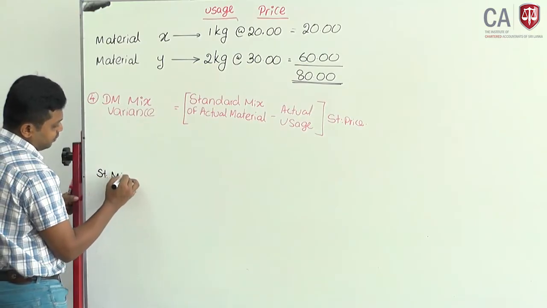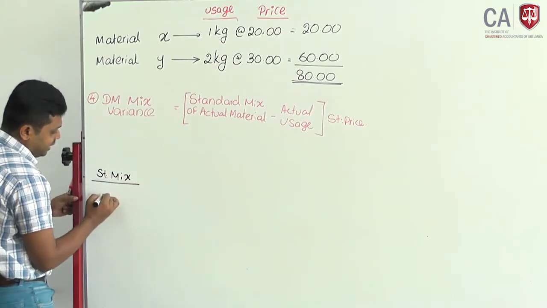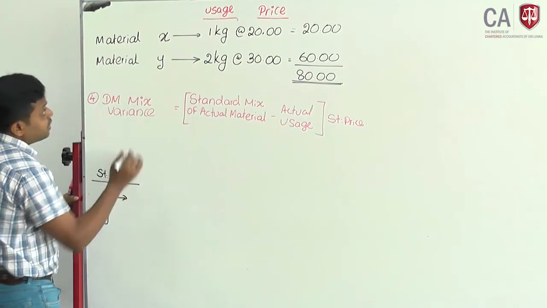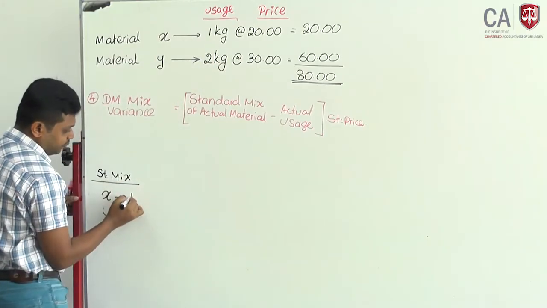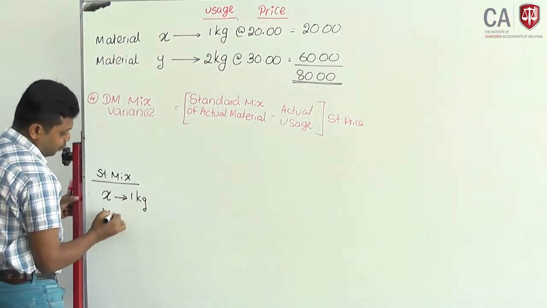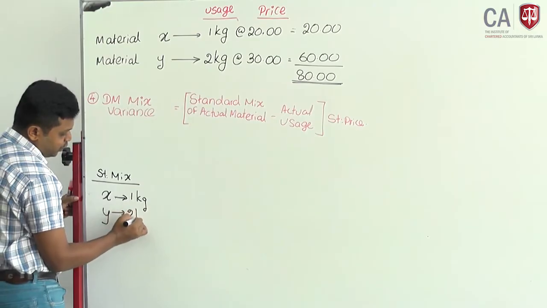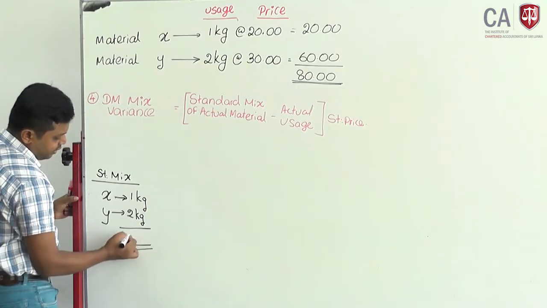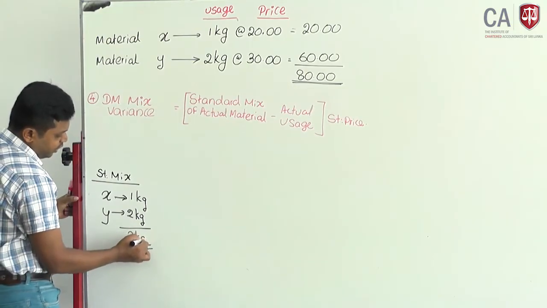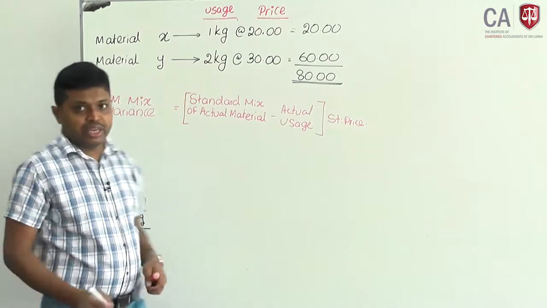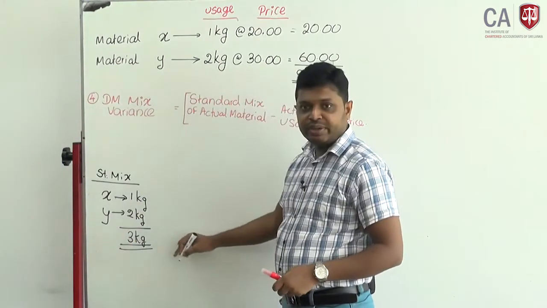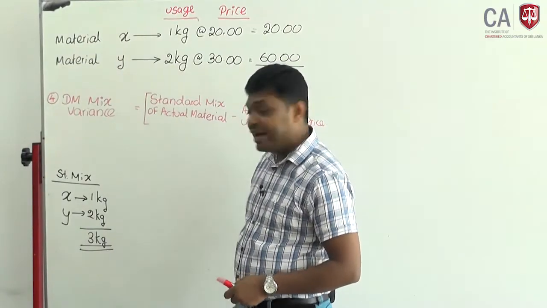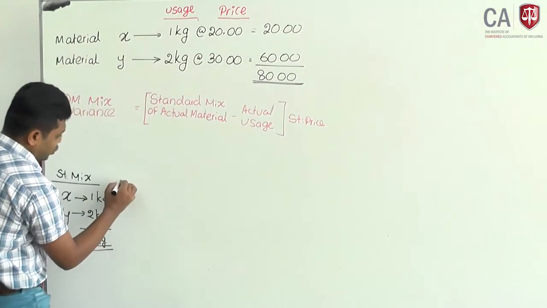We will work out what is the standard mix. Material X and material Y. X 1 kilogram, Y 2 kilogram per unit. 3 kilograms are required. If you produce an output, it required 3 kilogram of material. Now actual mix or actual usage.